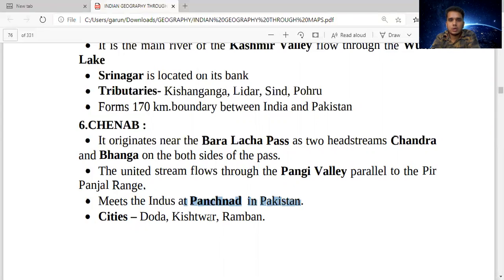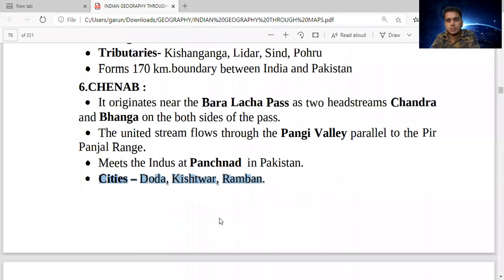Cities: Doda, Kishtawar, Ramban. What are the cities of Chenab? Doda, Kishtawar, and Ramban. Kishtawar, you must have heard of it because of terrorism. A huge terrorism problem is there in Kishtawar district.